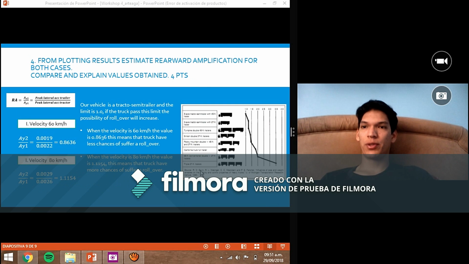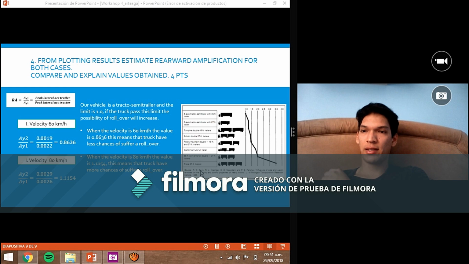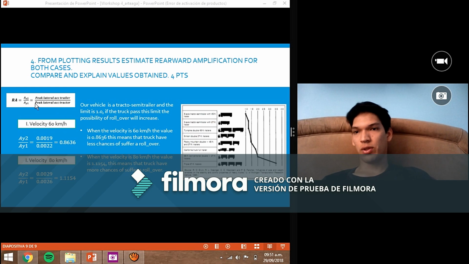Actually, we have to respond to the four questions. That is, from the drawing results, estimate rearward amplification for both cases. Compare and explain the values obtained. For this equation, we analyze two options: 60 kilometers per hour initial velocity and 80 kilometers per hour initial velocity.